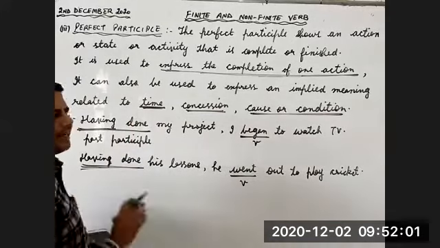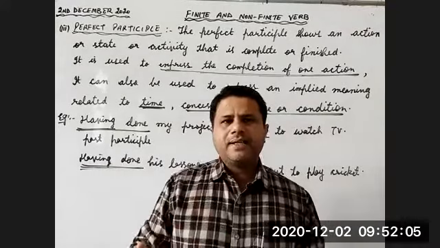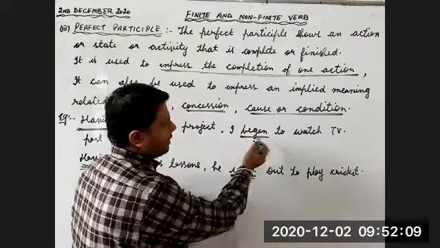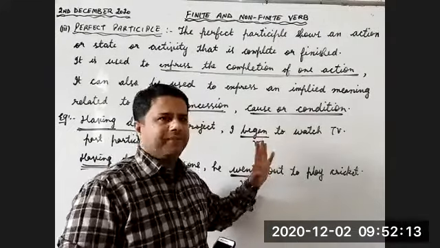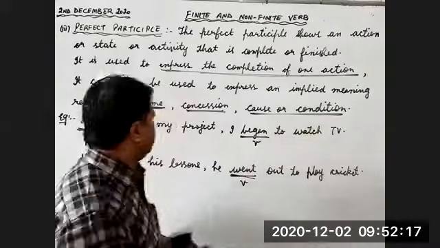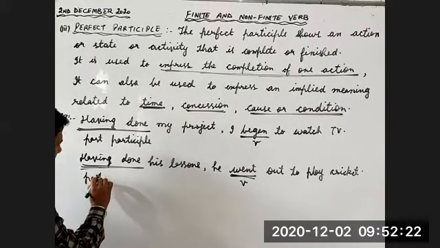So two actions are taking place. One action is complete and one action is not complete. If you look at this sentence, I began to watch TV, this is past indefinite tense. He went out to play cricket, this is also past indefinite tense. And in these two examples, having done is again past participle.